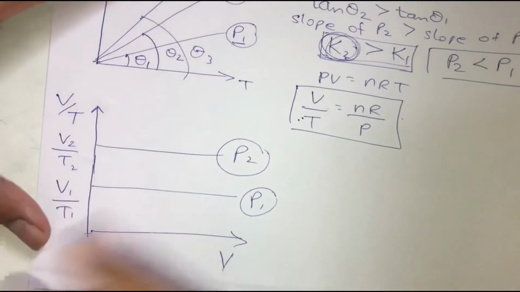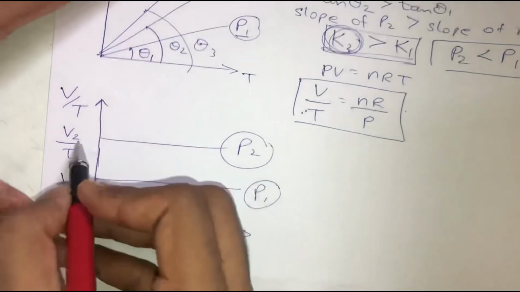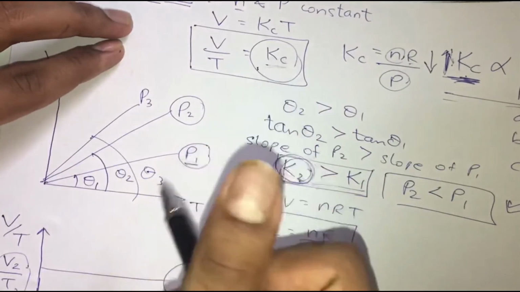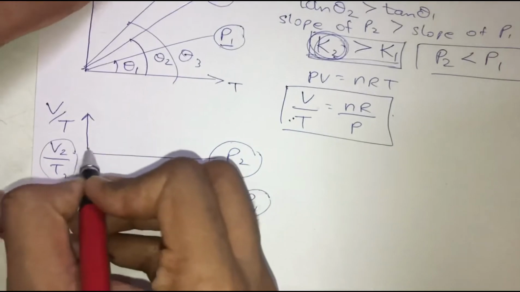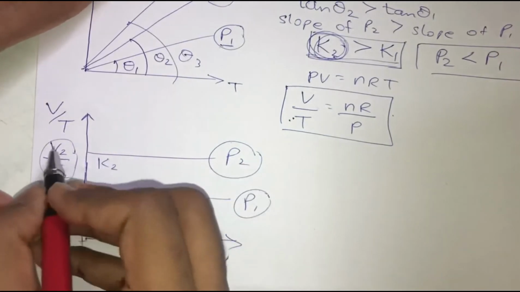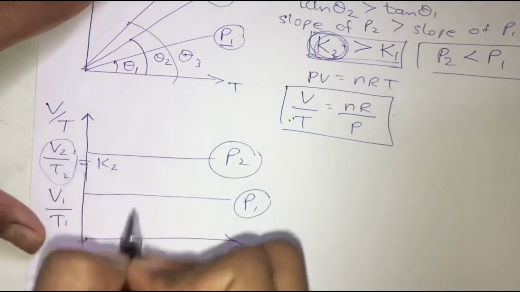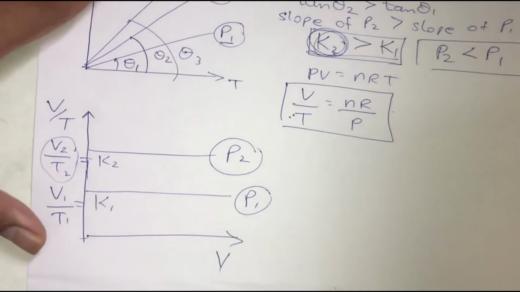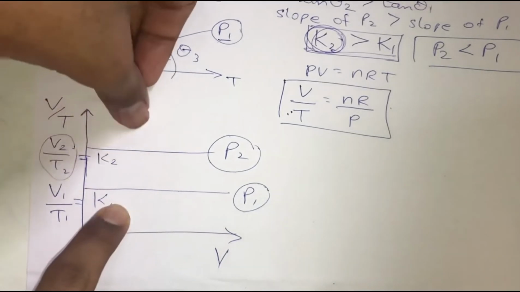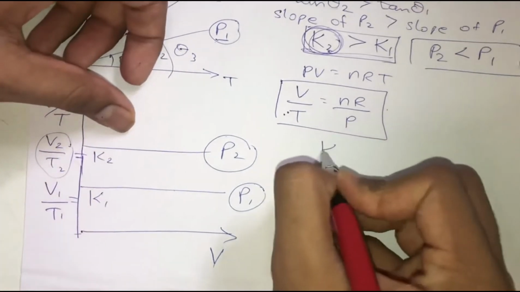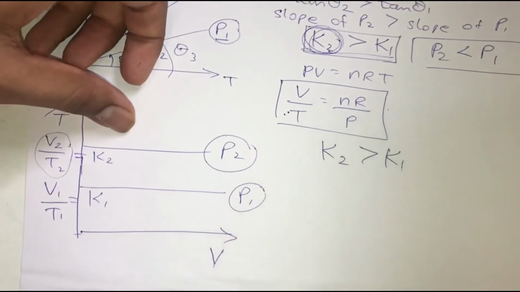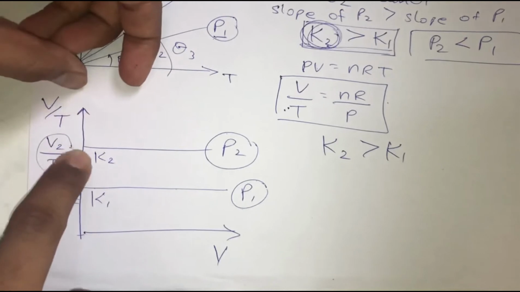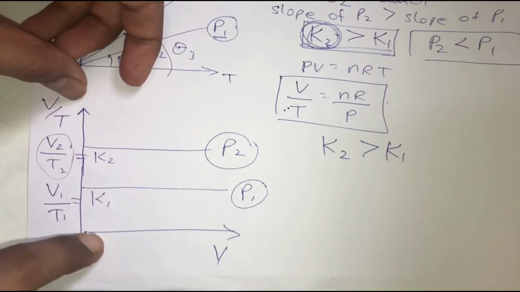So now I am going to simplify this diagram again. See, V2 upon T2 is nothing but the formula for the constant K. So can I write them as K2? I am writing V2 upon T2, which is equal to K2, and V1 upon T1, which is equal to K1. Now when you compare both these values, we get to know that K2 is greater than K1. It is obvious, because K2 is on the higher side of the y-axis, therefore K2 is greater than K1.